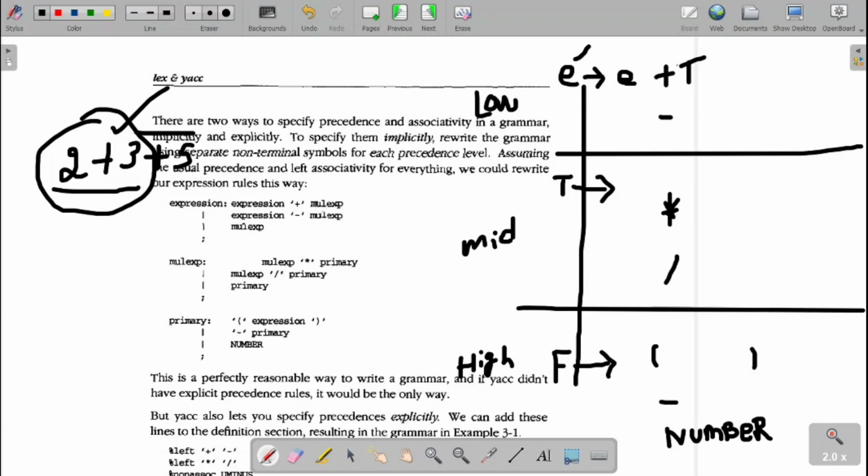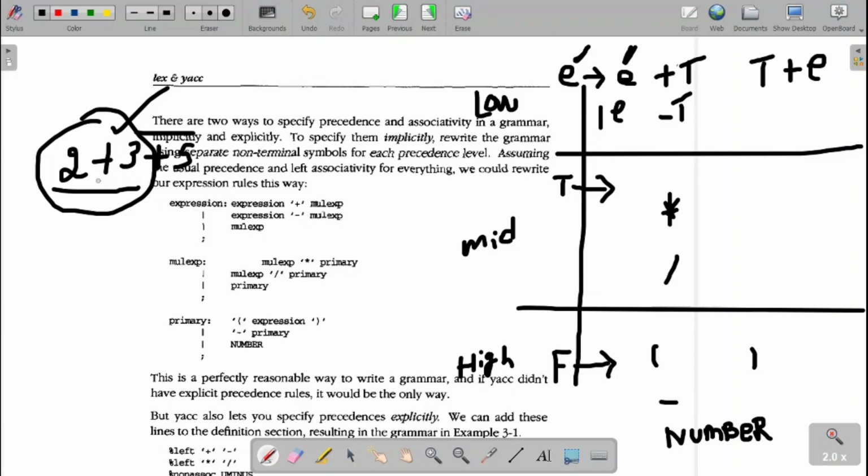This symbol that we are writing has to be written on the left side, and on the other side I need to write the second one. The same case holds for minus, that is E derives E minus T. Fine, I hope it is clear. Since I have two options, either E plus T or T plus E, which one is correct? To decide that, we go with the associativity.